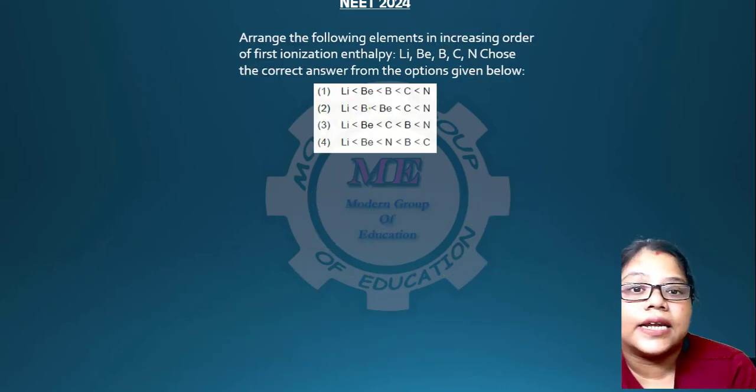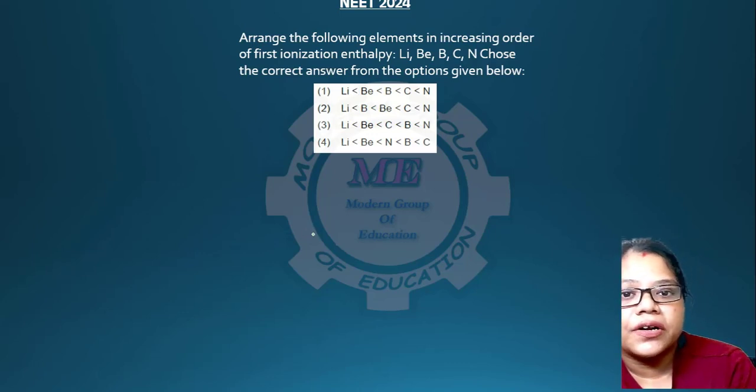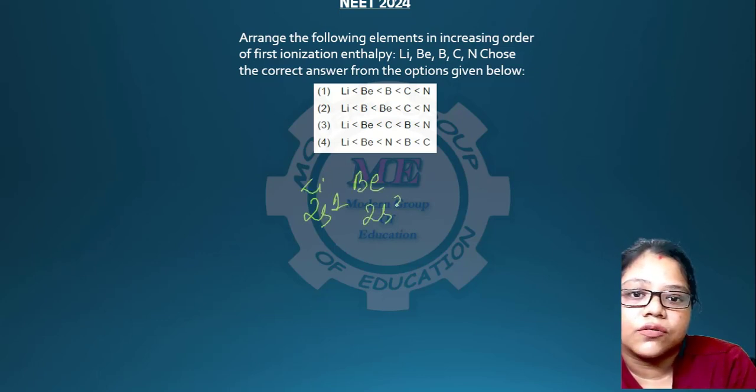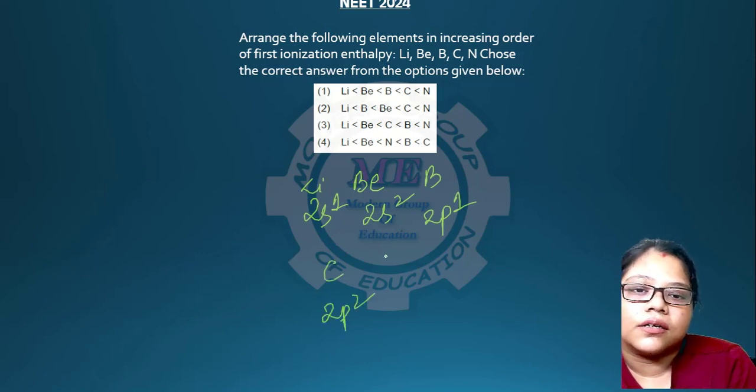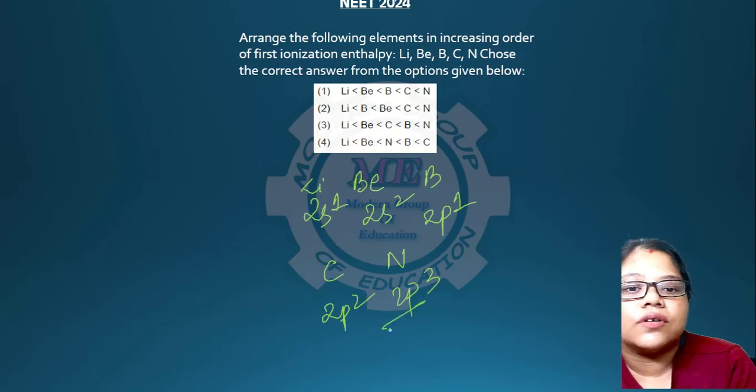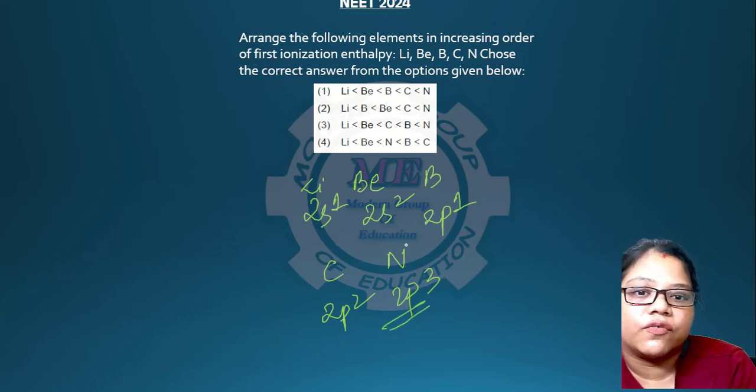Okay, next, ionization enthalpy. You have to take the help of the last electrons over here and the help of nuclear charge. Li has 1s2 and 2s1 as the last electron, and beryllium has 2s2 as the last shell electron, and boron has 2p1, while carbon has 2p2, and nitrogen has 2p3. No doubt nitrogen will have the highest ionization enthalpy over here, and 2p2 will also be the second highest. Why? Because they have more nuclear charge, while these three have lesser nuclear charge.